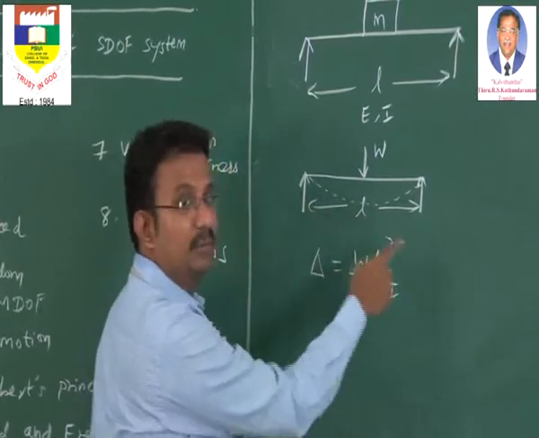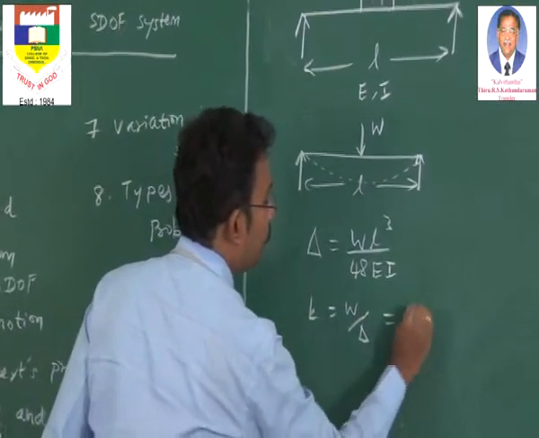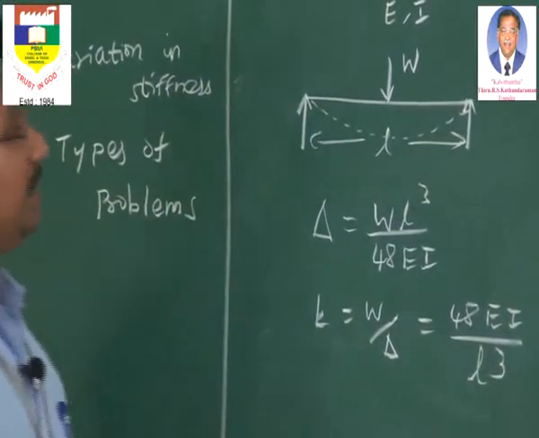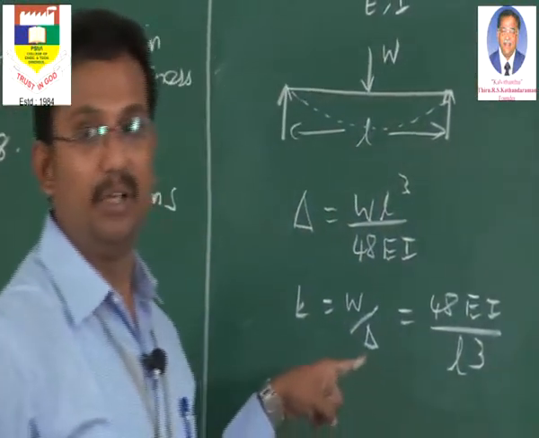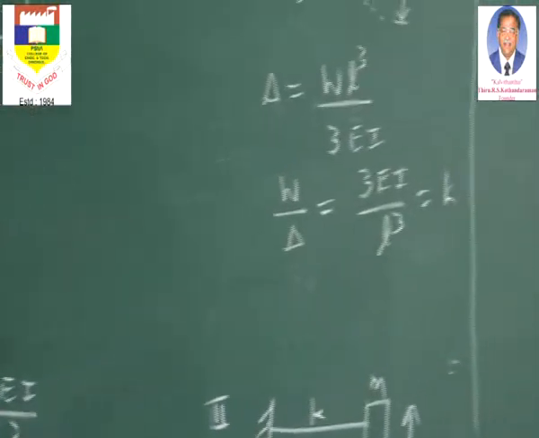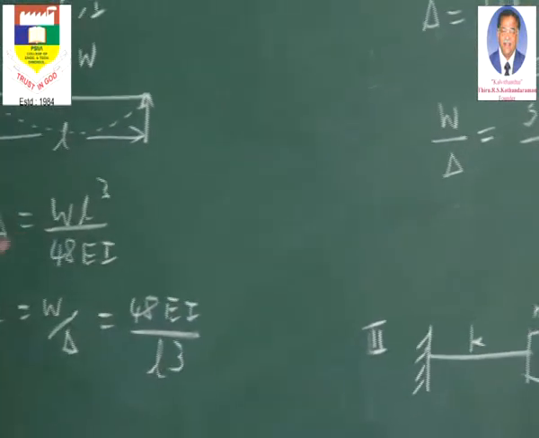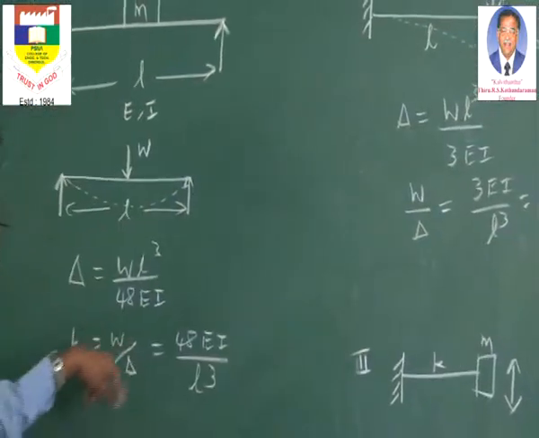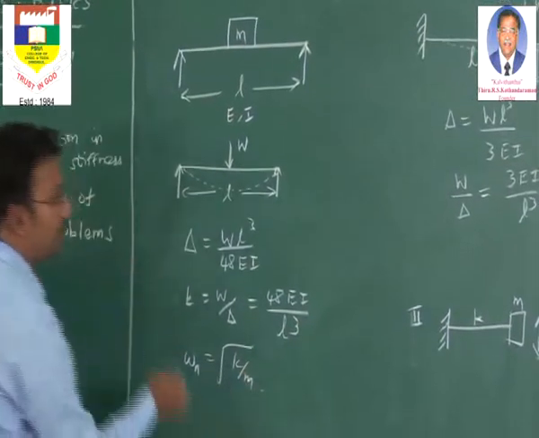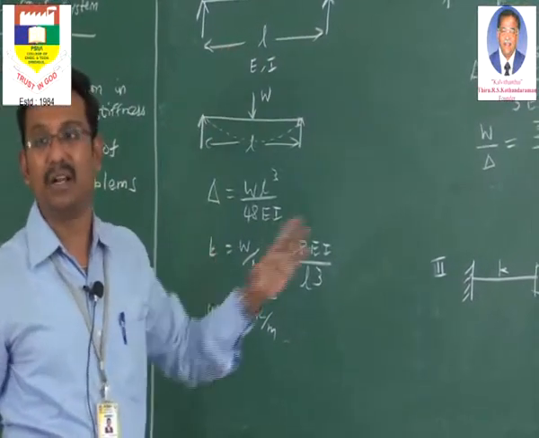How will you get this K value from this relation? Again simple, K is equal to W by delta, that is equal to 48 EI by L cube. There it is 3 EI by L cube, here it is 48 EI by L cube. So if you use the relation 3 EI by L cube here, the entire system will go wrong. So we have to be careful with the actual relation available. You have to know or remember this relation as well as this particular relation. Now once you know this K, you can find omega n as square root of K by M and it goes as usual. So this is how a typical cantilever beam and a typical simply supported beam can be related.